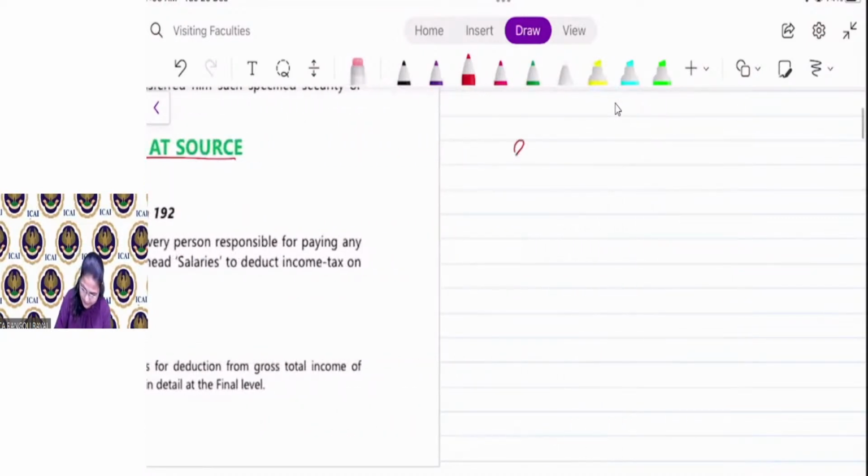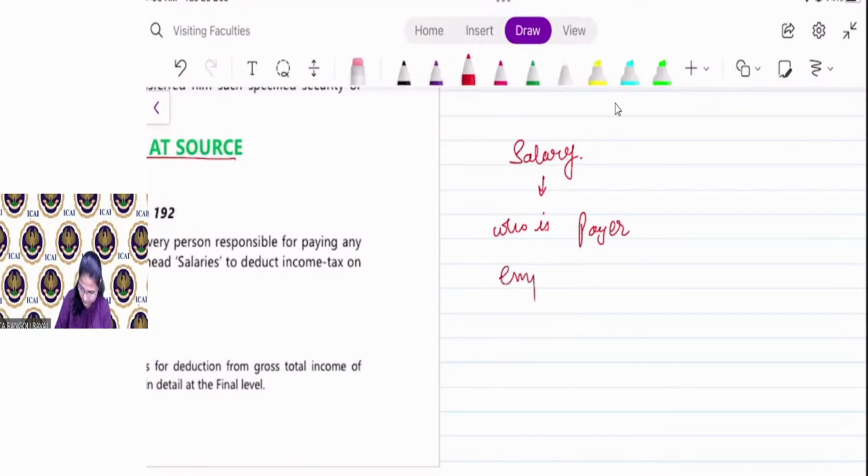Now, in case of salary, who is payer? Everyone, who is payer?